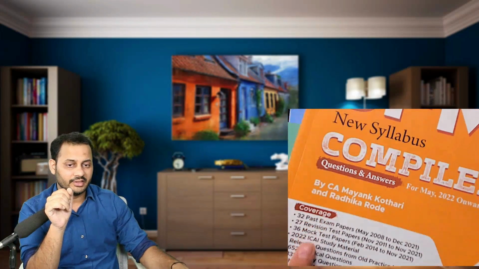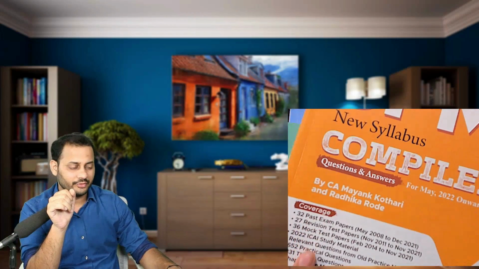The edition that you will receive is the 4th edition. Right now I am showing you the 3rd edition only because in hard copy I have that one only. It will be applicable for the May 23 attempt. This is the old edition, that's why 22 is written here. There will be different things, and these numbers will also change. I will show it to you on the iPad. So first of all, this will be the thing.